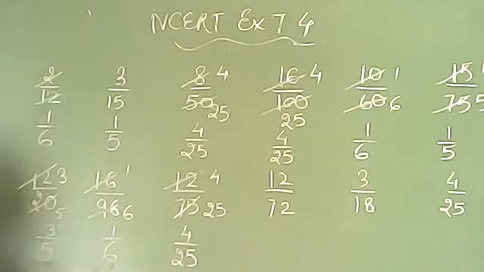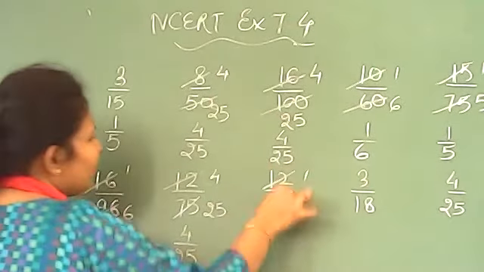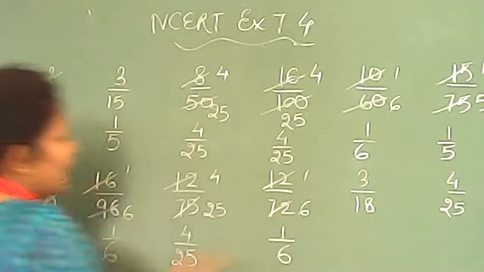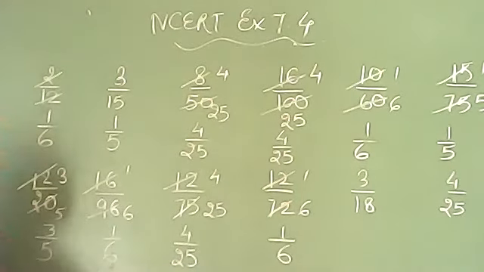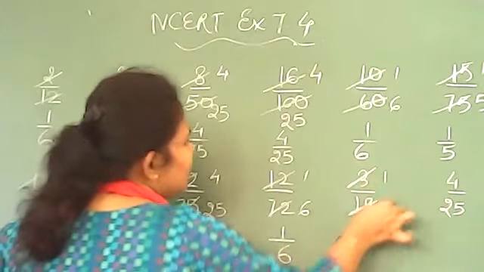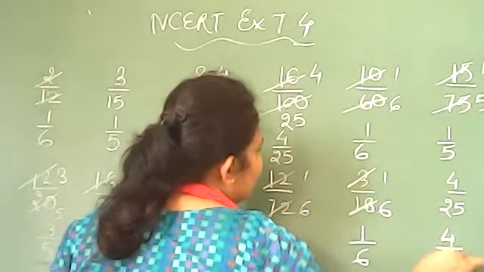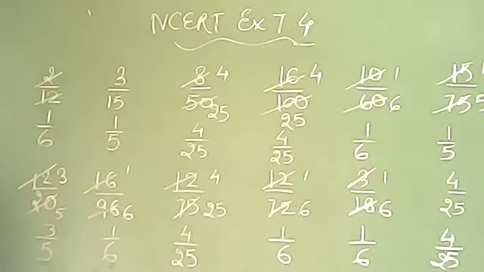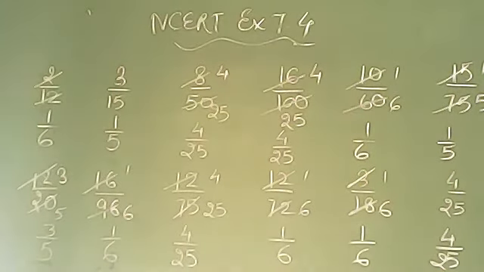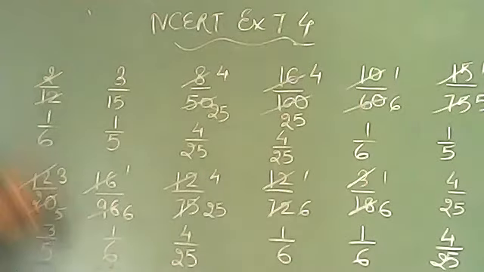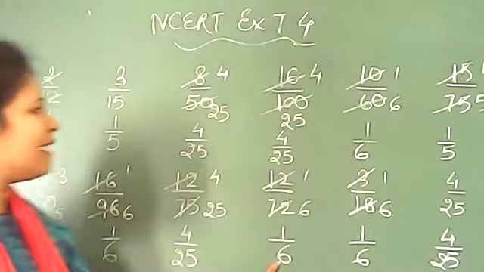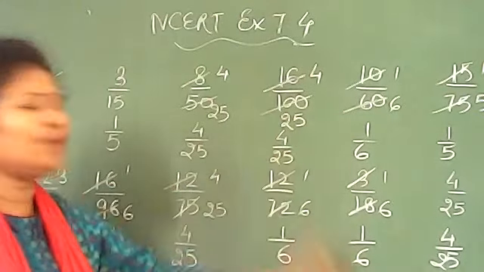The same way you can cut this also. 12 ones are 12, 12 sixes are 72, 1 by 6. The same way, this also: 3 ones are 3, 3 sixes are 18. And this also will not be simplified because both are not divisible by any common number. Now you can see I have written all the simple fractions. We have got 1 by 6 here, here, here, here and here.